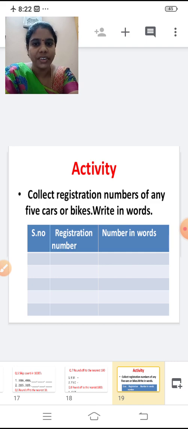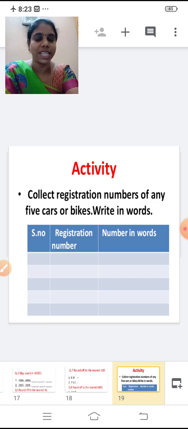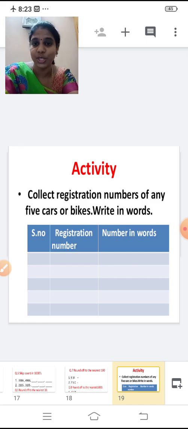Collect the registration numbers of any 5 cars or bikes. You know what is the registration number, right? At the back of the car or bike, you will have 4 numbers. So take the numbers from your father's bike, or your uncle's or aunt's, whatever number. Write that in words. And you will get marks for this also.